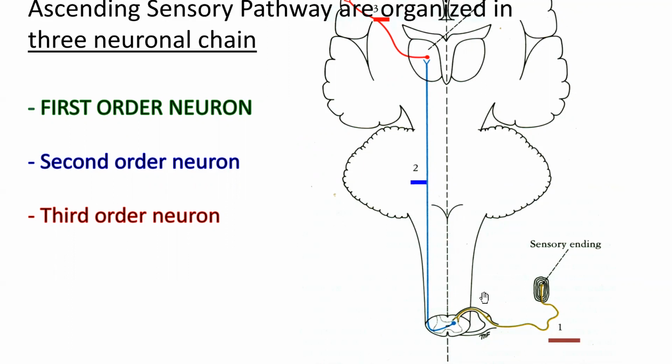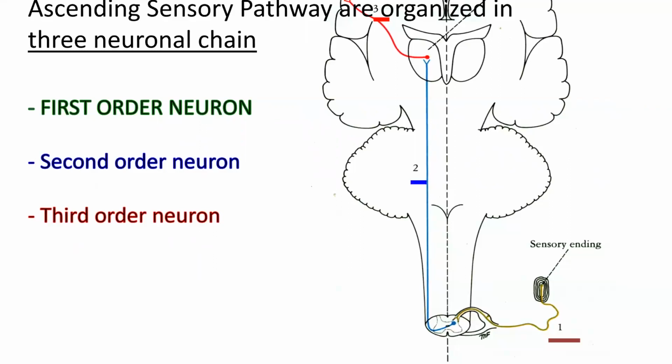So the first order neuron takes the information towards the spinal cord, and cell bodies of the second order neurons are located in the dorsal horns of the spinal cord, and axons of these second order neurons cross to the opposite side and reach up to the thalamus.